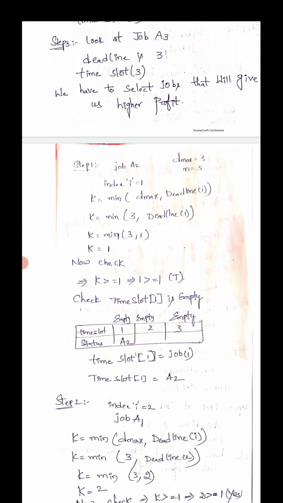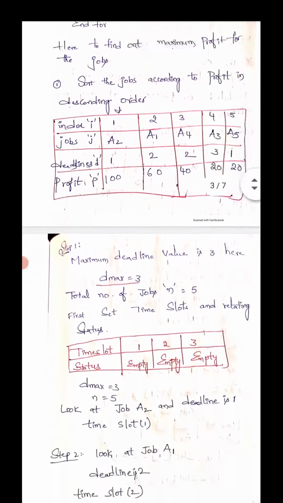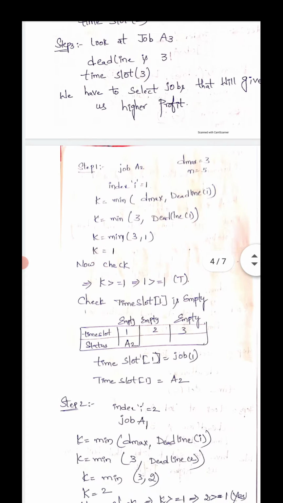Now check the condition here. Look at the algorithm: while K is greater than or equal to 1, do: if time slot of K is empty, then time slot of K is assigned to be job of I. Now check this condition in step 1. K greater than or equal to 1: K is 1, and 1 is greater than or equal to 1. Yes, this condition is true. Now check whether the time slot is empty.